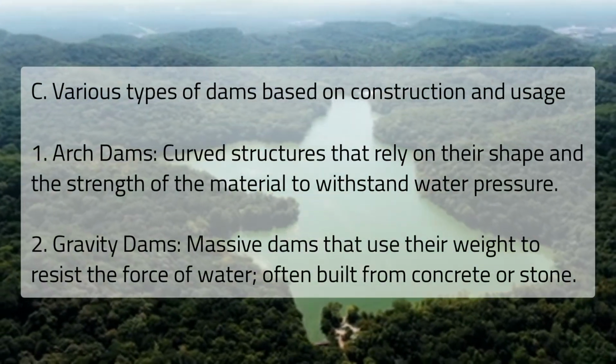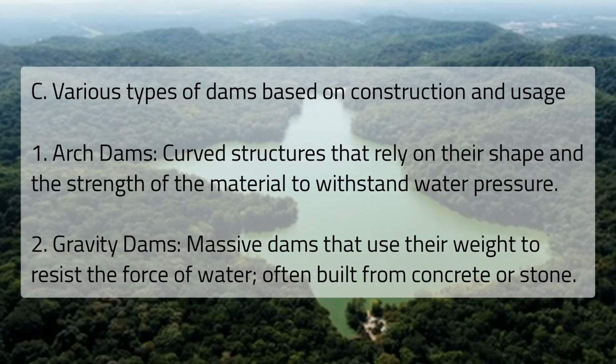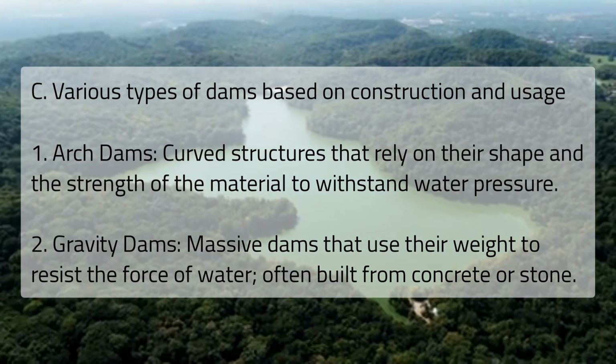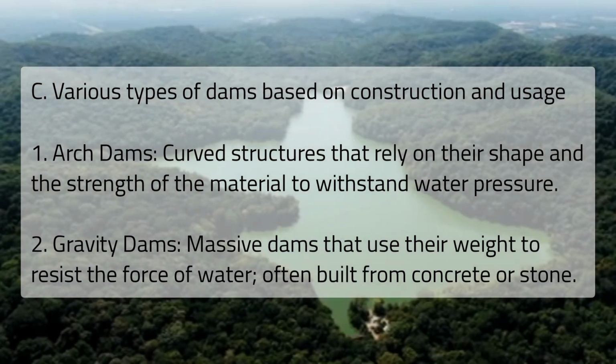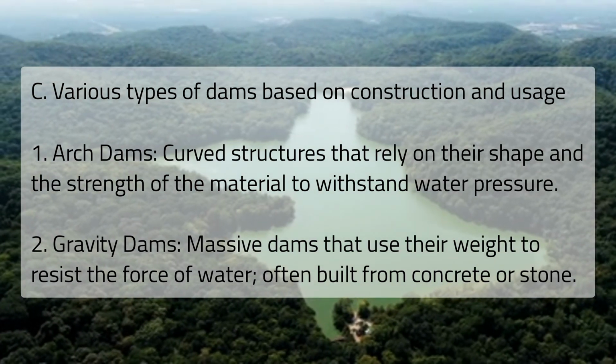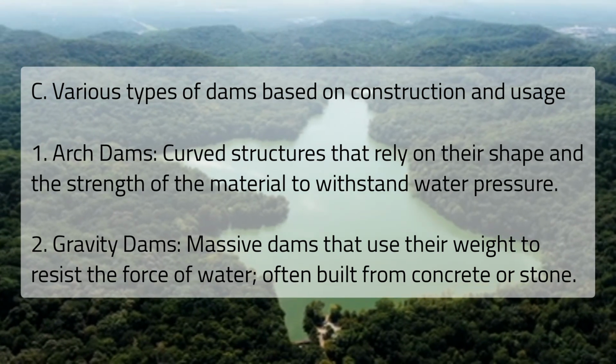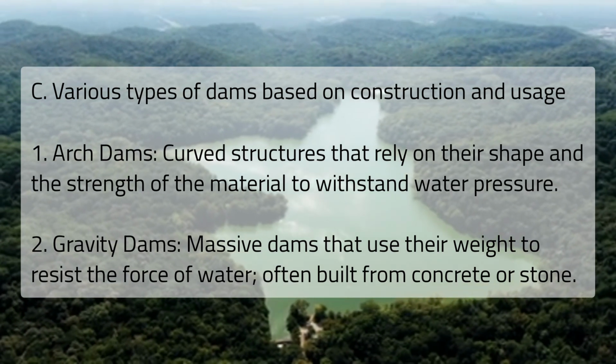C. Various types of dams based on construction and usage. 1. Arch dams, curved structures that rely on their shape and the strength of the material to withstand water pressure. 2. Gravity dams, massive dams that use their weight to resist the force of water, often built from concrete or stone.